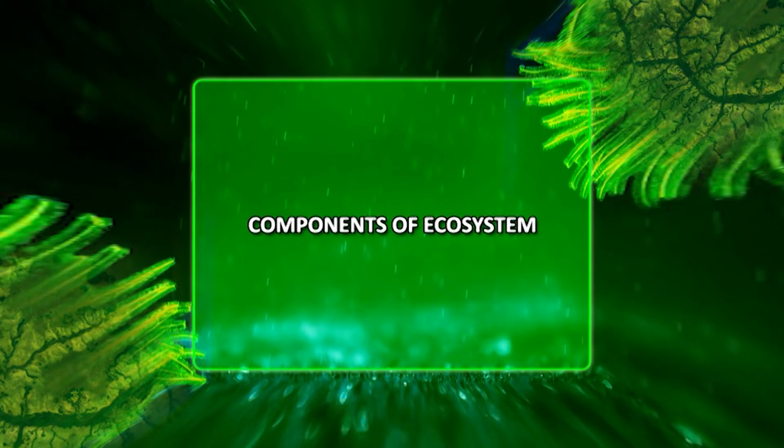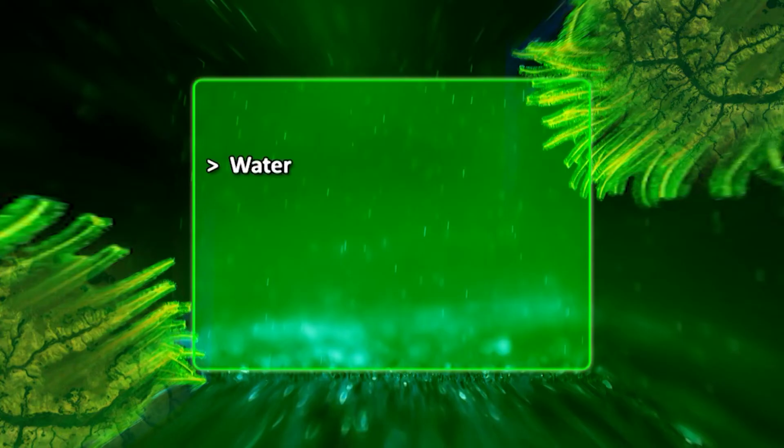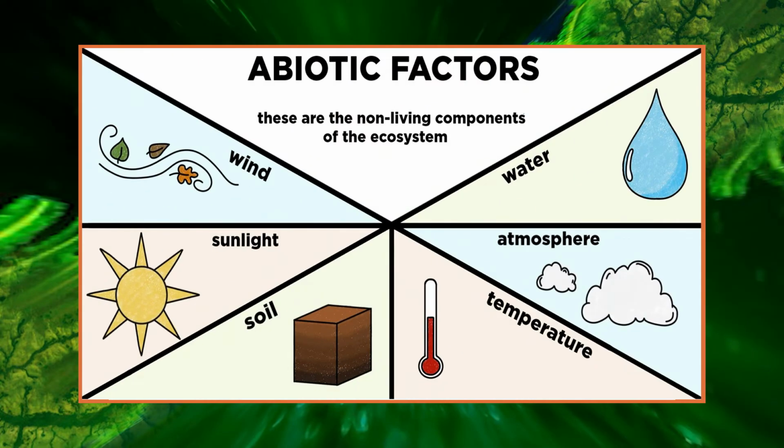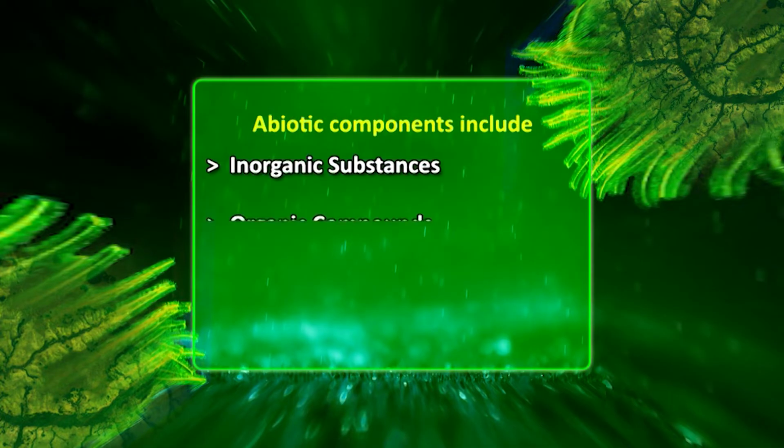Dear students, we will now discuss the components of ecosystem. The necessary components of an ecosystem are matter, that is water, minerals, carbon dioxide, etc., and several species of organisms. Thus, every ecosystem has abiotic and biotic components. Abiotic components include non-living physico-chemical factors of environment. It includes inorganic substances, organic compounds, and physical environment. Inorganic substances such as carbon, nitrogen, oxygen, water, etc. occur either in the form of compounds dissolved in water, in soil, or in free state.